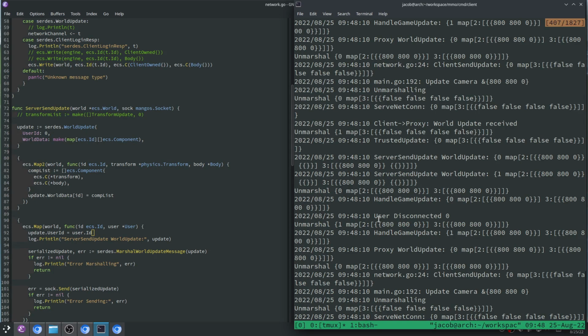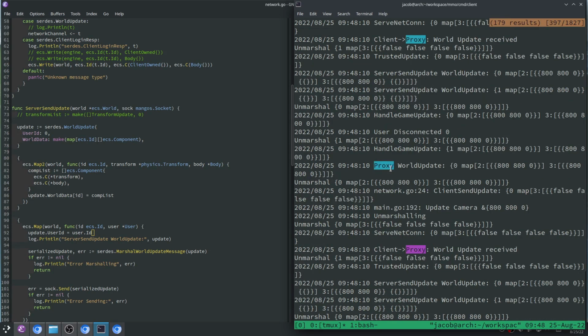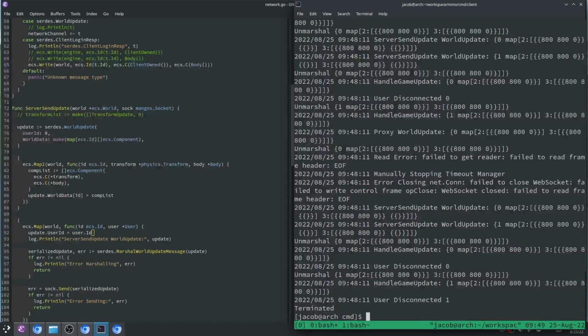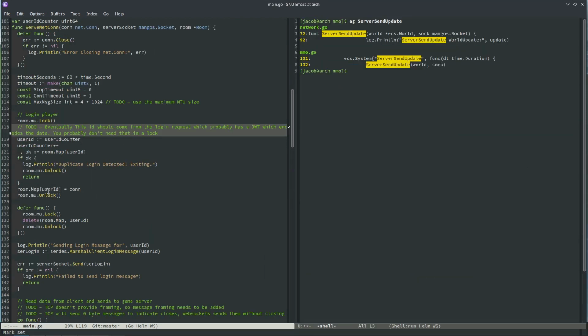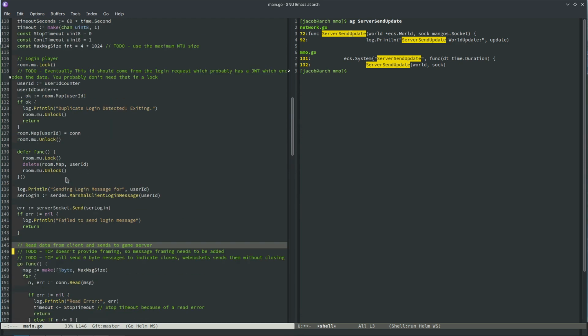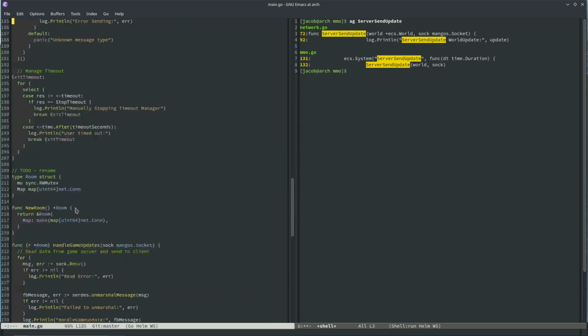With the server sending stuff, the proxy needs to handle it. So the proxy is receiving the data. My guess is, let's look at what the proxy does. We did it from the client and send to the game server. Those logs them in. That's that loop.